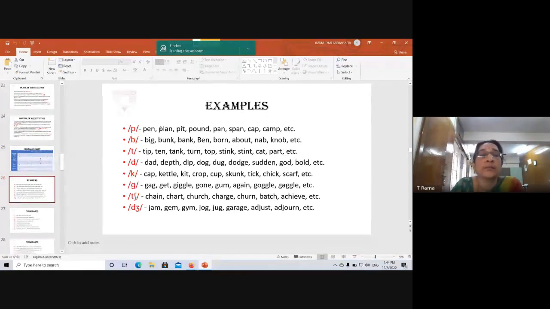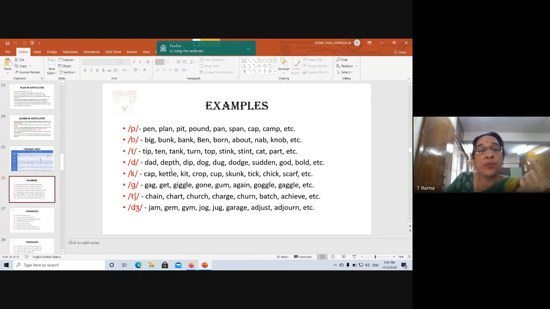Now see here. I'm going to close this and give you the table again. I just want to give you a glance of this. That's it. Pen, clan, pit, pound, pan. Now span, when you say span, this is not aspirated. Cap, camp. So I've used p in the initial position in these. The medial position can be the second, third or any. This is the final position. Cap, camp, etc. Got it?